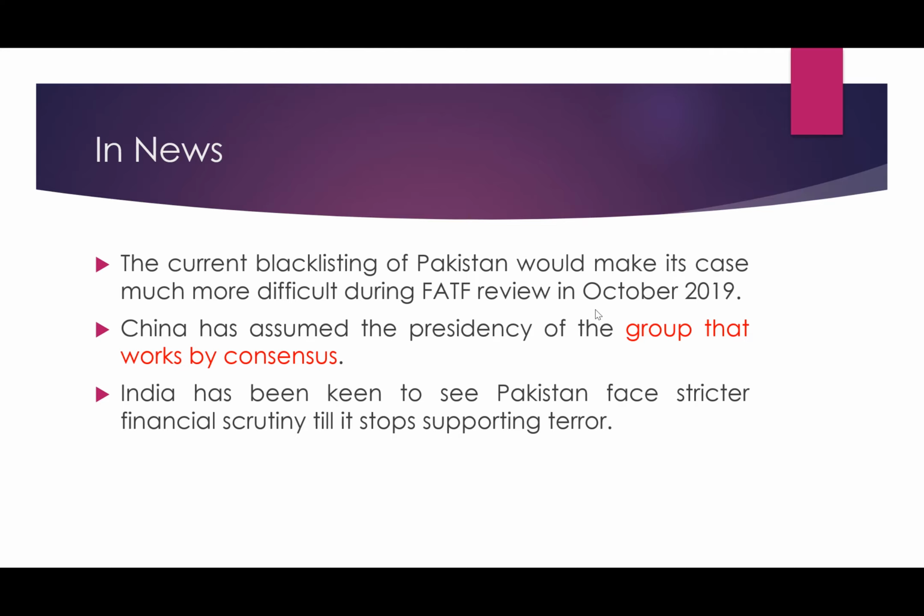That is why India is working very hard globally, gathering support of bigger countries like the US, France and the European Union, to see Pakistan in the blacklist so that they stop funding and supporting terrorism. So this was FATF and the issue that was in the news.